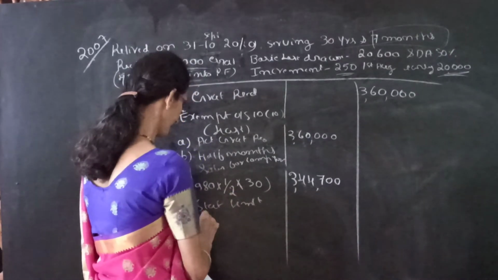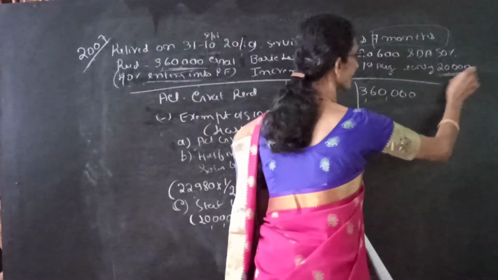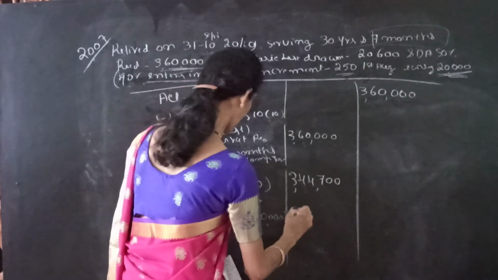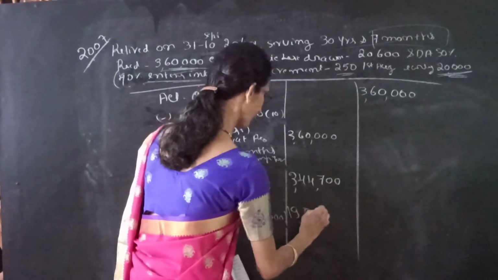The statutory limit is 20 lakh minus already received 20,000, so it is 19 lakh 80,000.